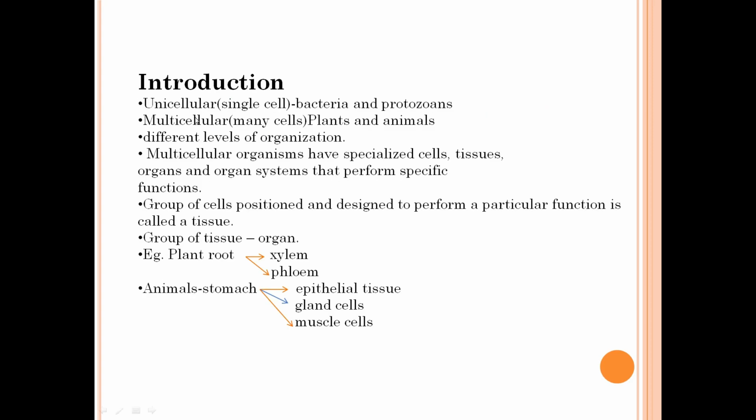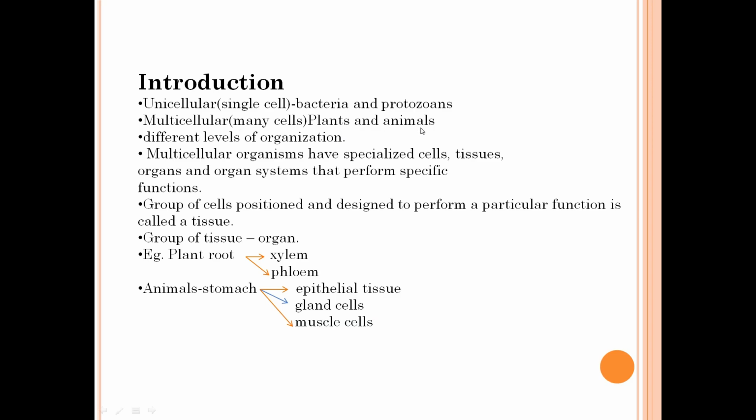Now let us get into the lesson. All the living organisms of this biosphere are broadly classified into unicellular and multicellular organisms. Unicellular organisms are made up of single cell. Examples for unicellular organisms are bacteria and protozoans. Whereas multicellular organisms are made up of many cells. So all the plants and animals come under this category.